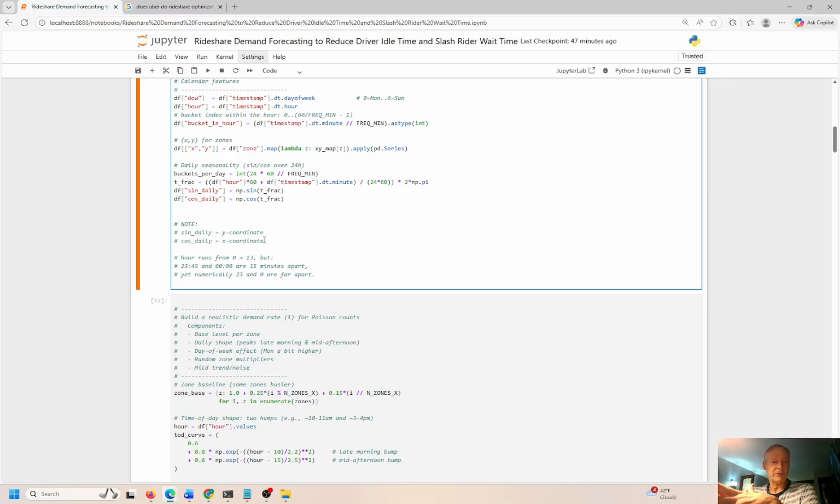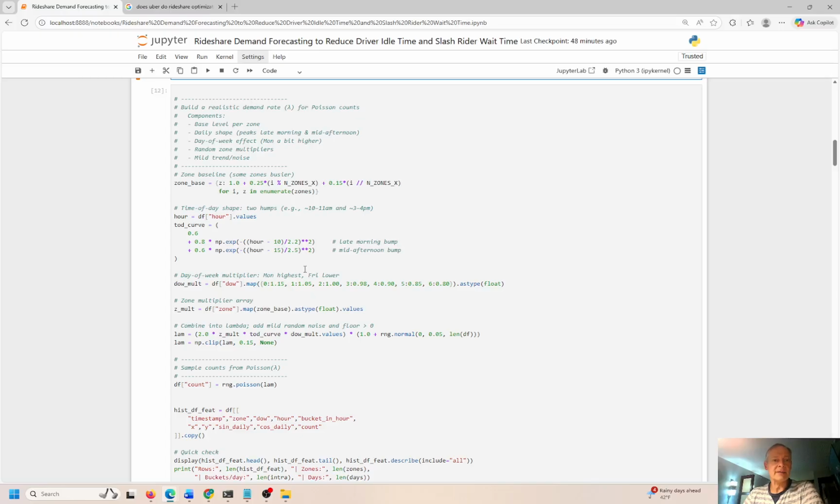So from 0 to 23 is easy for the computer, but when you get up to midnight, like 23:45 and 00:00 are 15 minutes apart, but numerically they're 23 and they're 0, right? So they're very different. So you have to make sure the computer interprets time as time, and if it's not time, it's not time, right? But you can't confuse time for non-time because you're going to have all kinds of nonsense results, right? So we accommodate that right there.